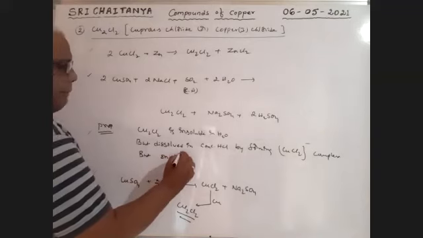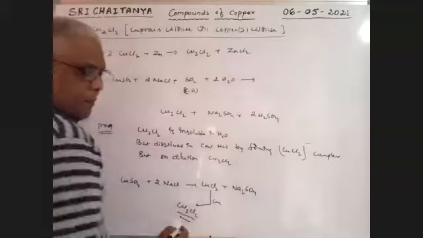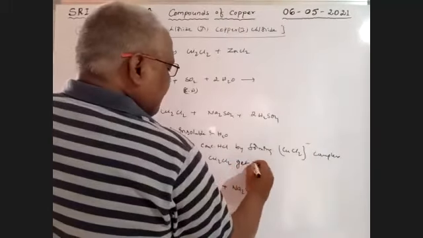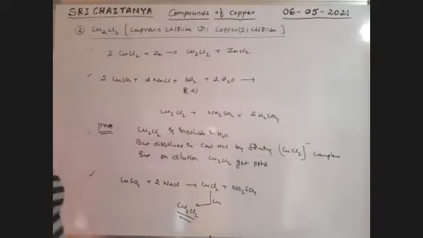On dilution, Cu2Cl2 gets precipitated. Okay, these are the only two compounds available from copper 1: Cu2O and Cu2Cl2. Almost all of these compounds are colorless. Next, subheading: copper 2 compounds.